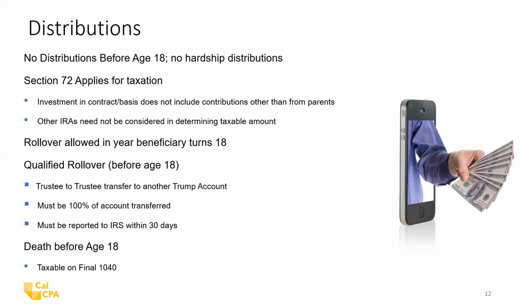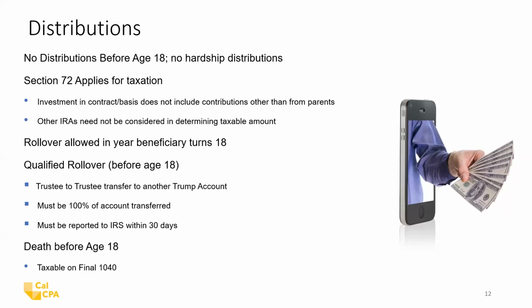This is the same thing we use if we have a non-deductible IRA. But when we're looking at the basis, it's only going to be money that comes from the parents that's going to be considered basis that will be recovered and reduce the amount of the distributions that are taxable.